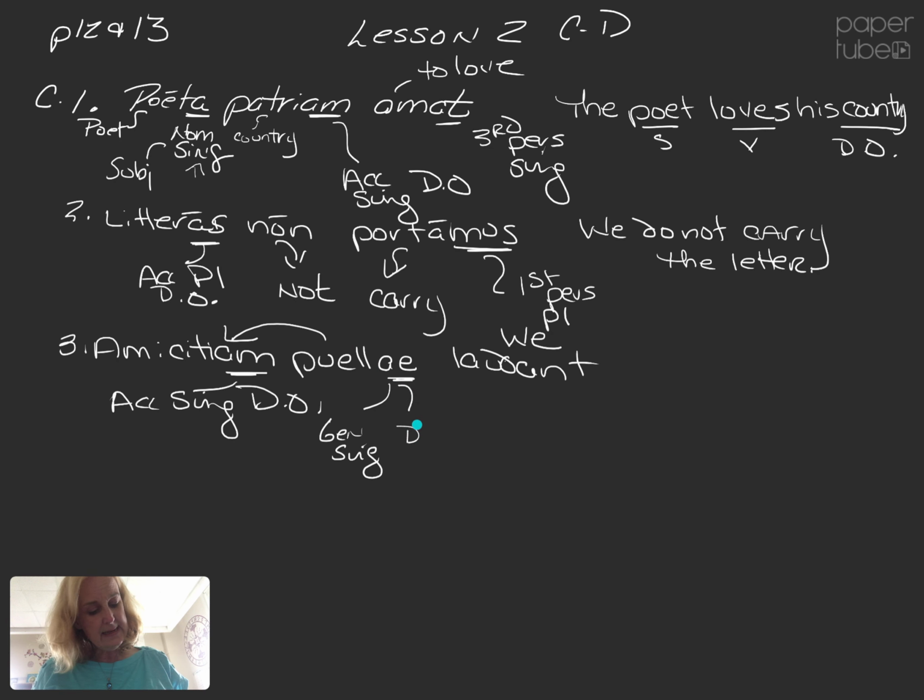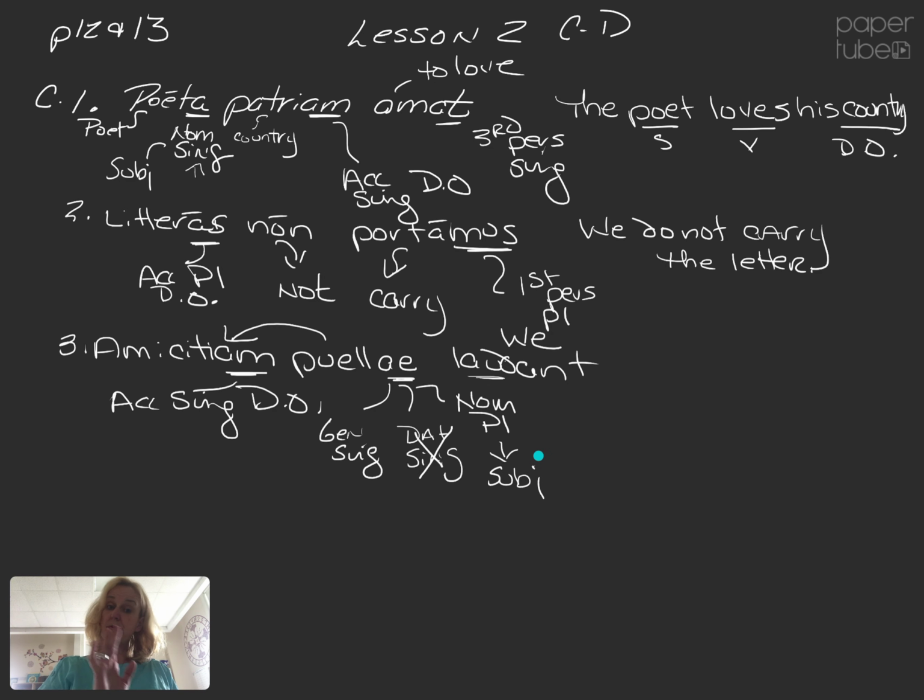Could also be dative. Now, for it to be dative, it's indirect object. We need a verb of giving, showing, or telling. We're going to have to look at our laudo to determine. Giving, showing, telling? No. Laudo, to praise, cannot be a dative indirect object. Our other option is nominative plural, in which case it would be our subject. Now, to have a nominative plural subject, we need a third person plural verb. So let's go to the verb and check that out. Laudant, NT, that is in fact third person plural.